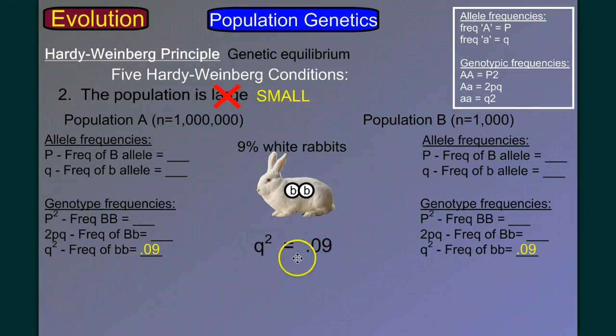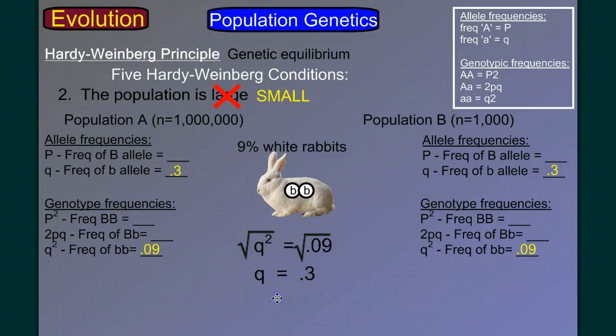Well, what's the next logical step to fill out all these factors? Pause the video again and see how far you can get. Well, hopefully you realize that you could take the square root of q squared and find q, and so that q would equal 0.3. Be careful, it's not 0.03, it's 0.3. And so the frequency of the recessive allele, b, is 30% or 0.3.